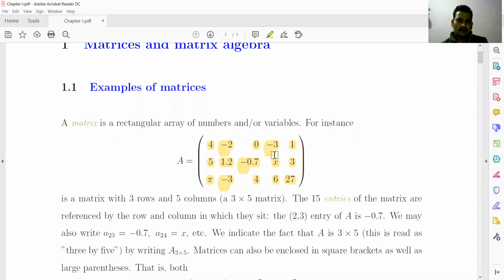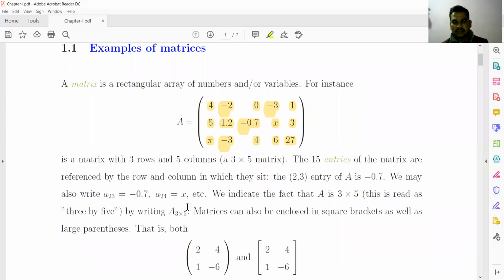Any number or element can be represented or addressed by this 2, 3, that is, the second row and third column. This is the second row and third column. This is minus 0.7. So this is the simple basic definition of a matrix.